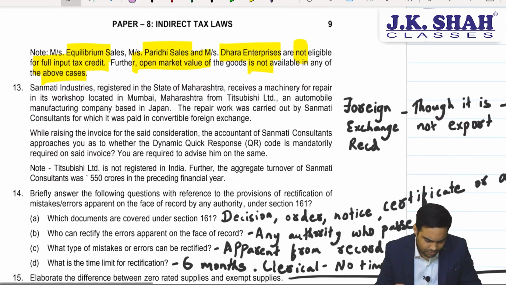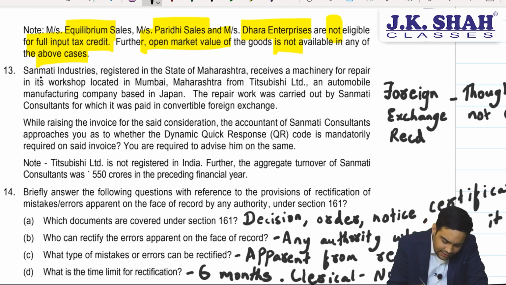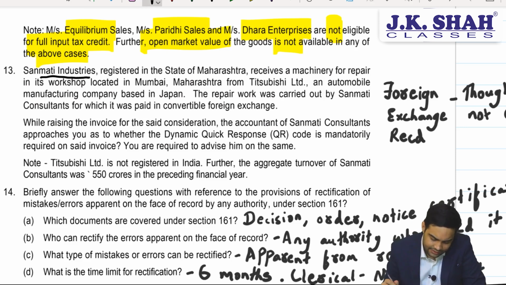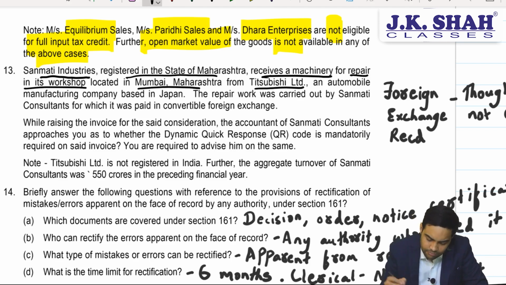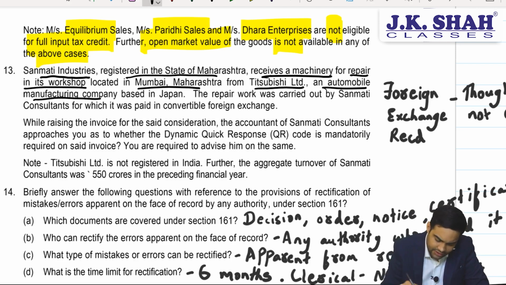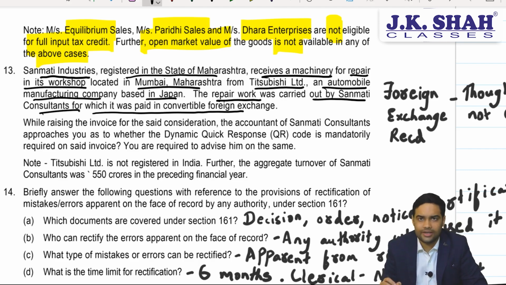Okay, now basically some theory questions or case study based questions. Sanmati Industries, registered in the state of Maharashtra, receives a machine for repair in its workshop located in Maharashtra from Mitsubishi Limited, an automobile manufacturing company based in Japan. The repair work was carried out by Sanmati Consultant, for which it has paid in convertible foreign currency.